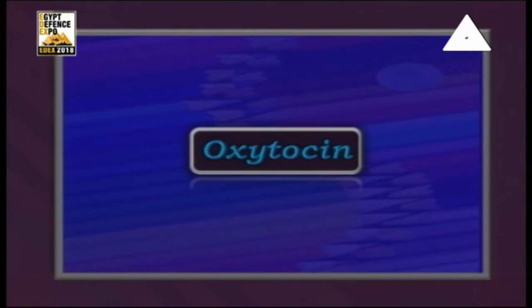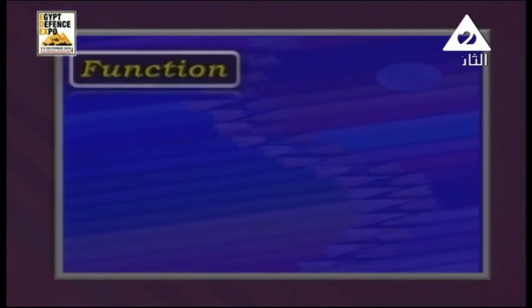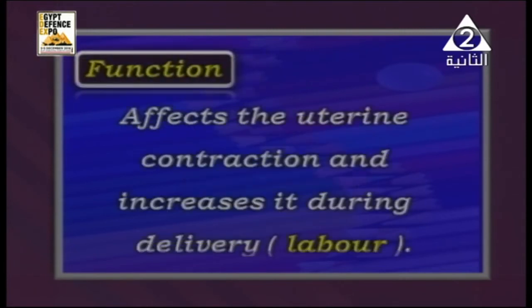The other one, oxytocin, has an important function because it affects the uterine contraction and increases it during delivery or during labor. I mean, the process of delivering a baby. It has an important function to increase the contraction and relaxation of the uterus of mom to deliver the baby outside the body.